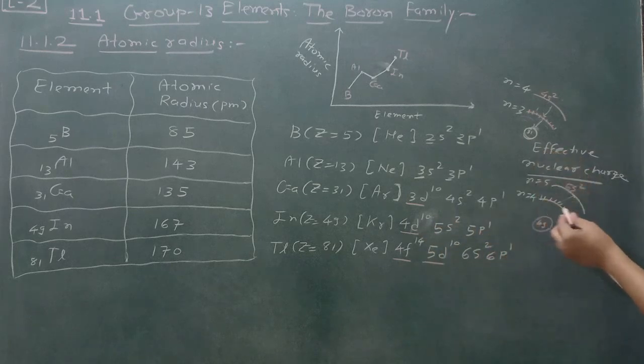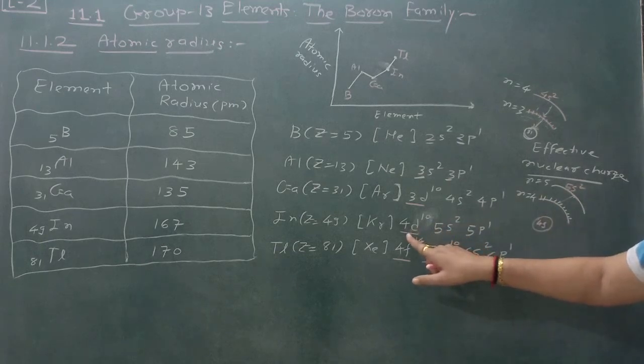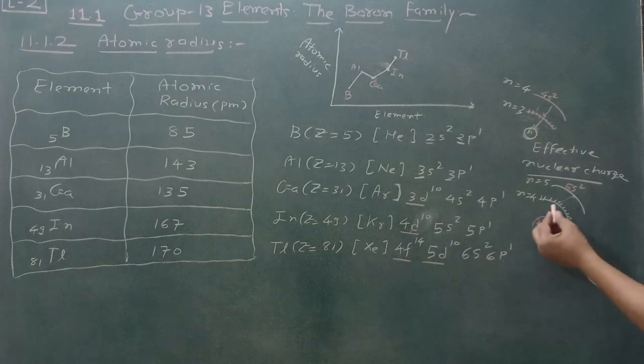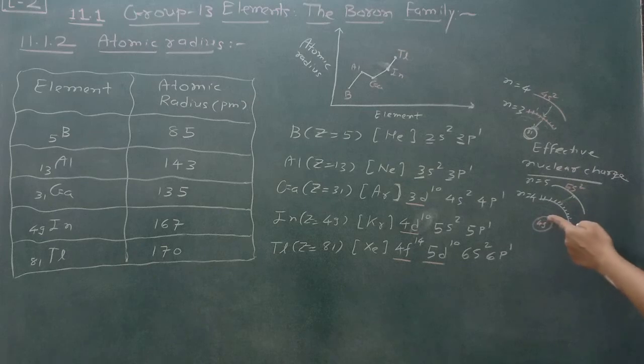So the same thing occurs: first of all the electron enters in 4s2 and then it is followed by 4d10. But here the 3d orbital is also there and screening effect occurs, and due to that it is repelled. Due to repulsion, it is away from the nucleus, so atomic size increases.